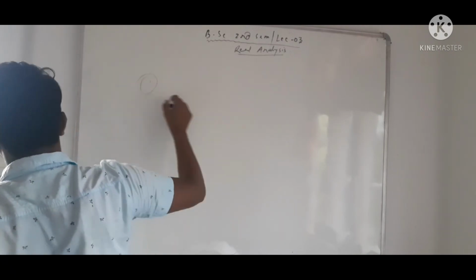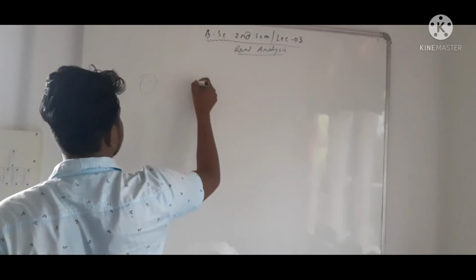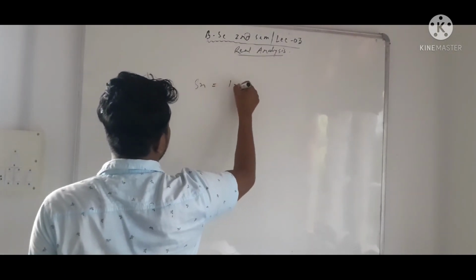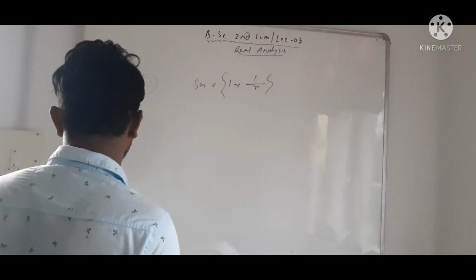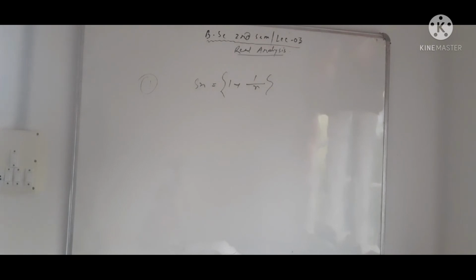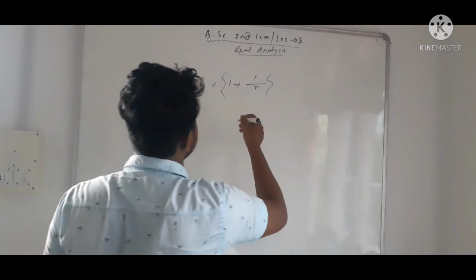So next example, Sn equal to 1 plus 1 by n. What is the limit of the sequence Sn?